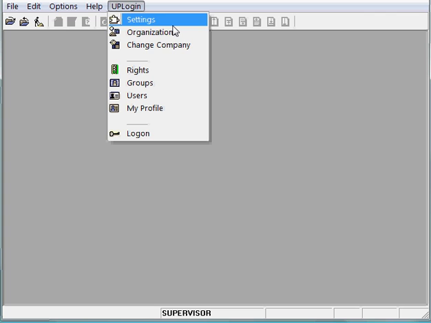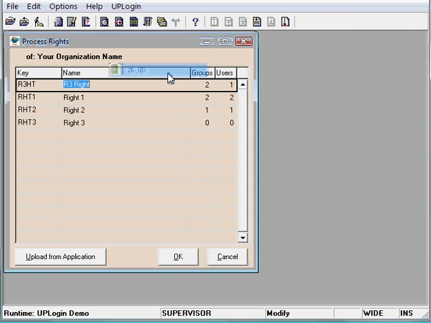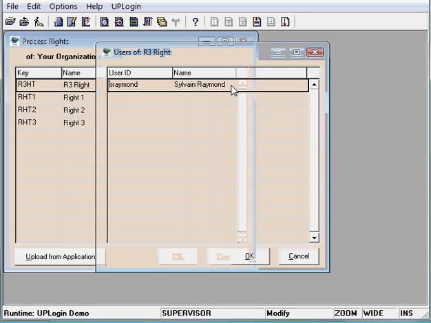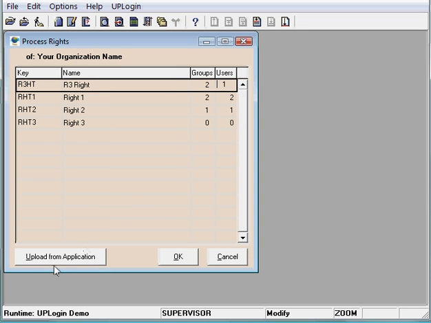For instance, rights, which enables listing keys and descriptions of rights, but also enables, on the fly, assigning these rights to groups and to users. A functionality also enables uploading rights from your application directly.